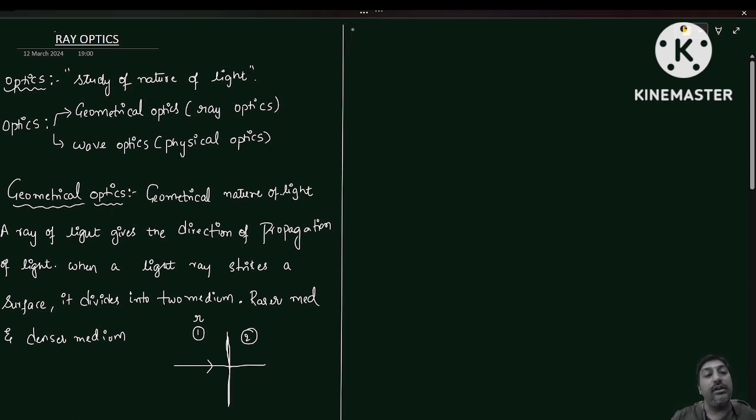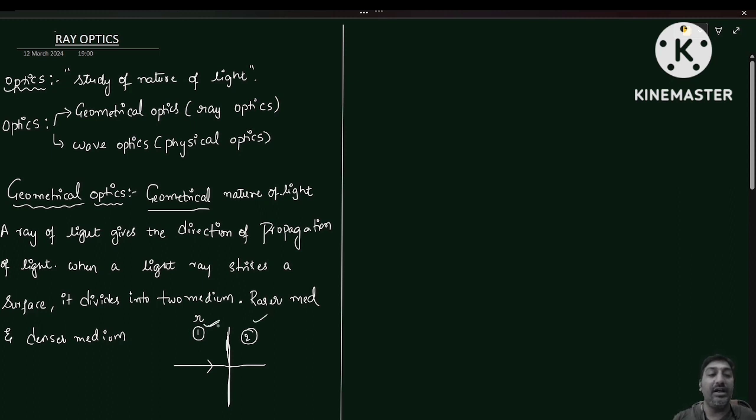Okay, so that is the introduction of geometrical optics, the geometrical nature of light. Here we are discussing the geometrical nature of light. Whenever a light ray strikes a surface, this interface divides it into two media.